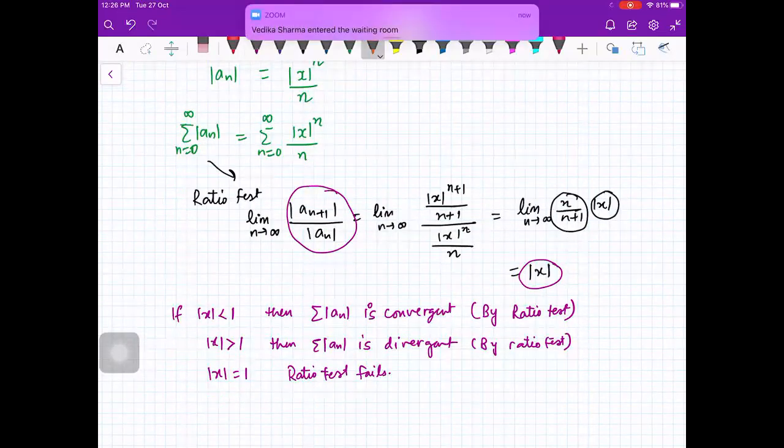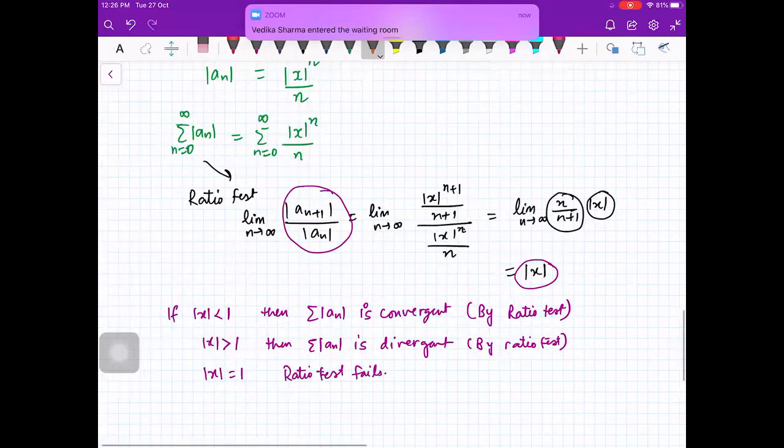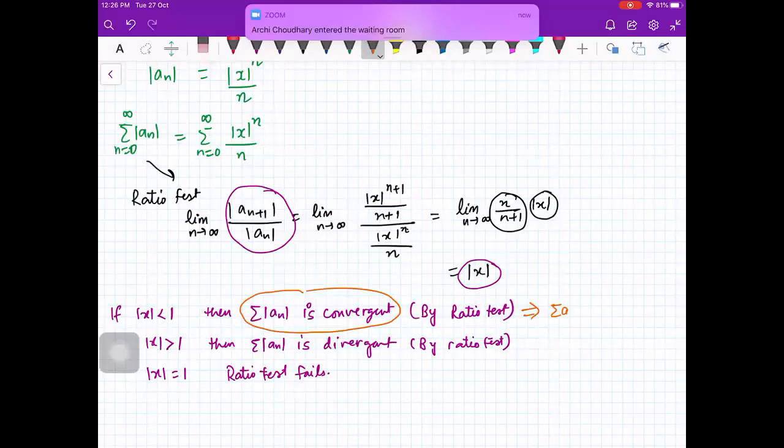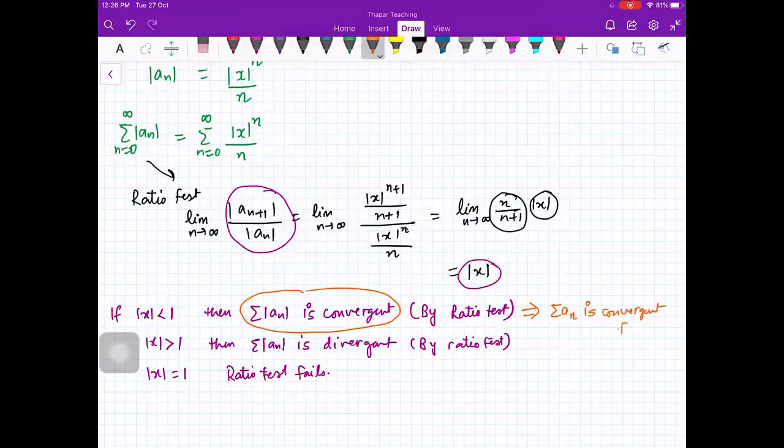Now you see, we know that convergence of mod of a_n implies convergence of the original series, for mod x less than 1.